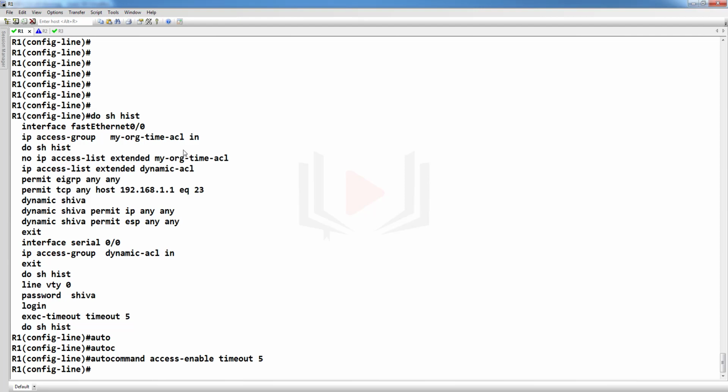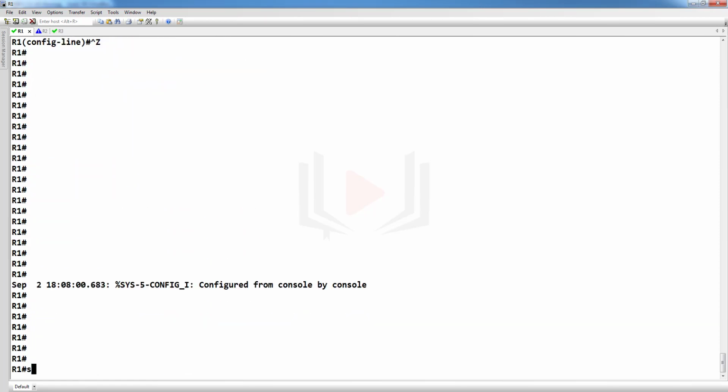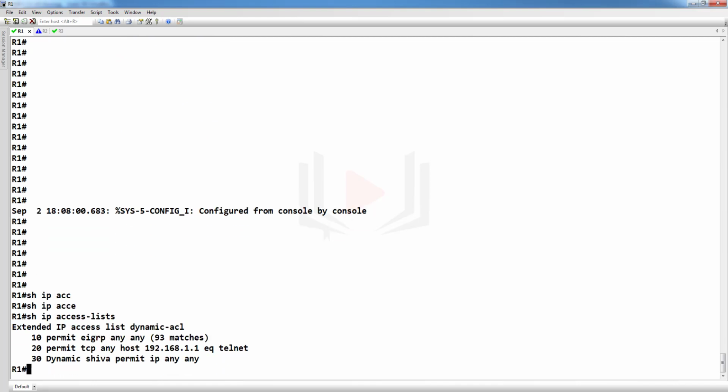Again, I'm repeating here. If you want to configure a dynamic access list, first create an access list: permit the dynamic routing protocol, permit TCP any to the router with equal to telnet, and a dynamic entry.